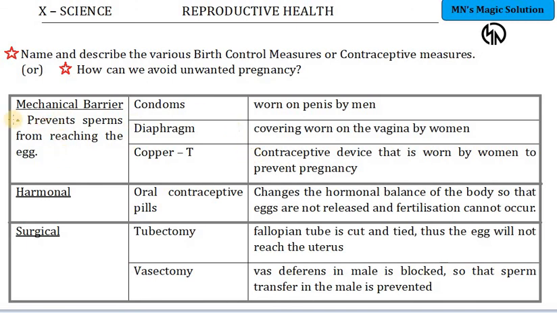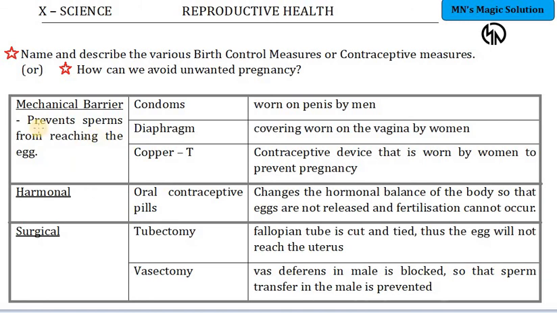In this, there are 3 major categories. One is mechanical barrier, the second is hormonal, the third is surgical. Mechanical means it is some kind of material covering. That material will prevent the sperms from reaching the egg. If the sperms going inside is avoided, the sperm will not reach the egg and fertilization will not happen. Thereby, pregnancy can be avoided.